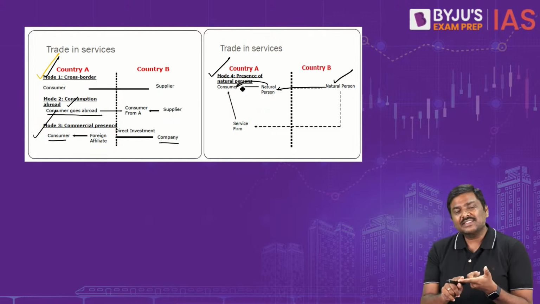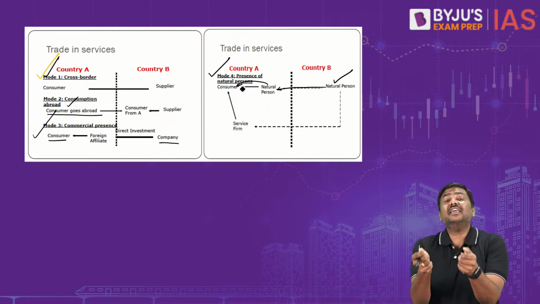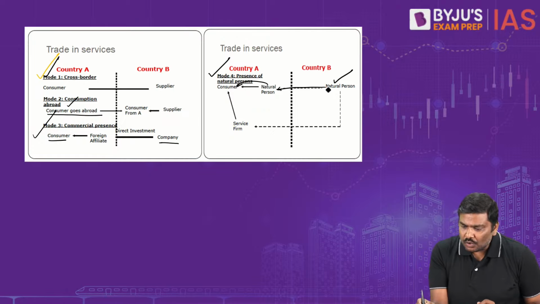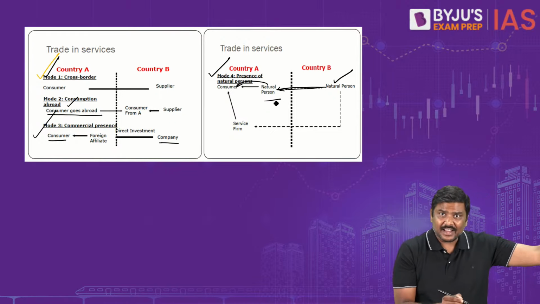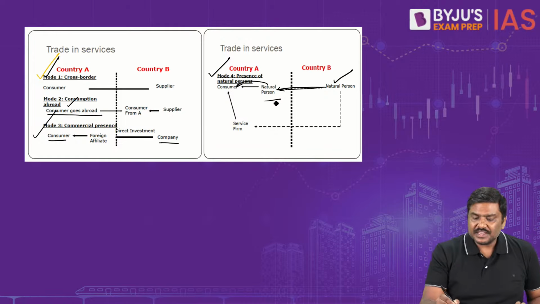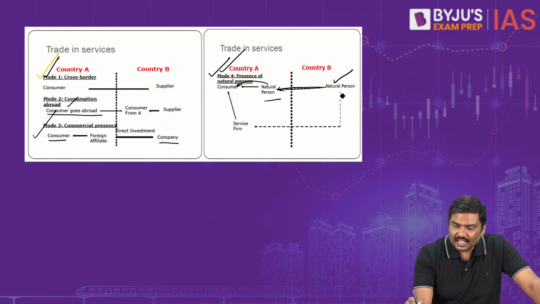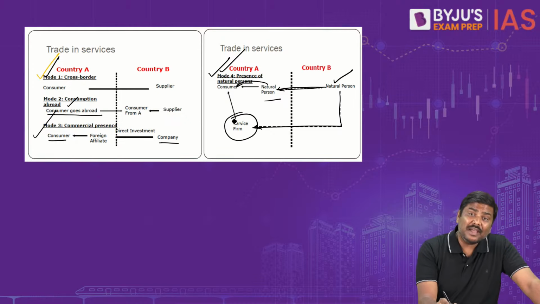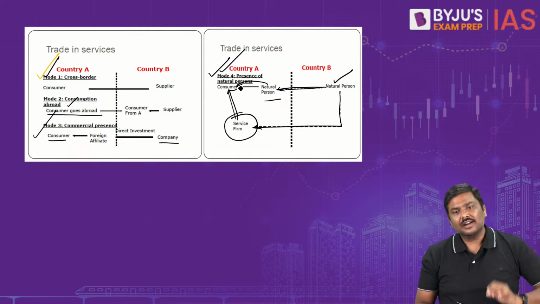Can we give the same example or can we attribute the same thing for yoga teachers, dance instructors, doctors, etc.? So they will cross the border, go there, become a natural person in the second country and start providing services in the second country. That is basically the presence of natural persons, right? Or else another way of looking at it is they will cross the border.